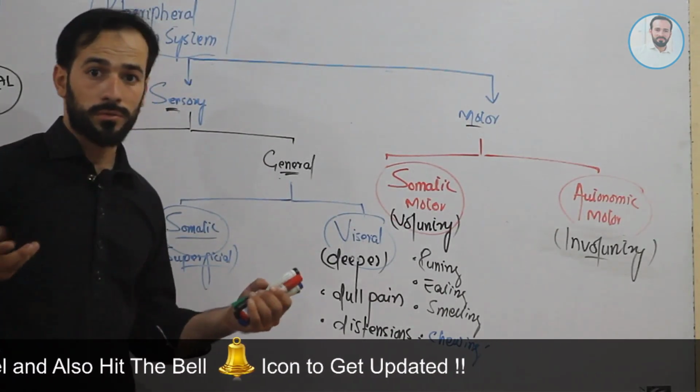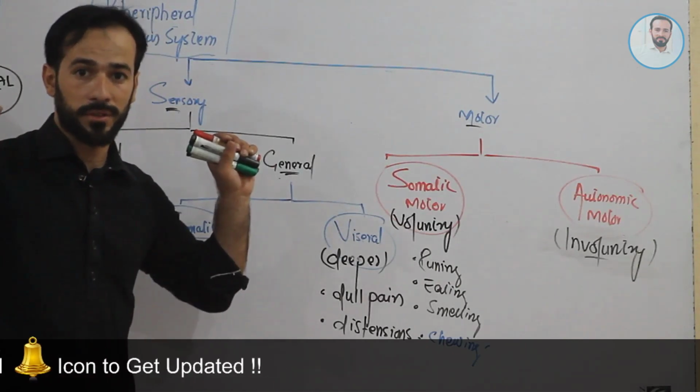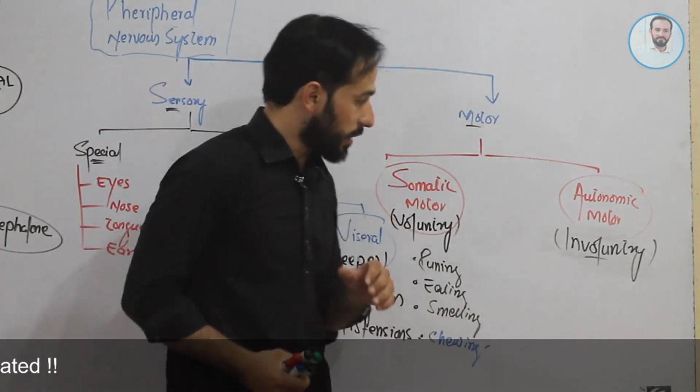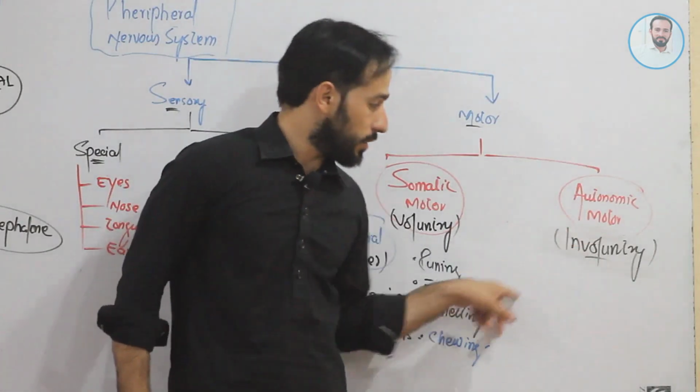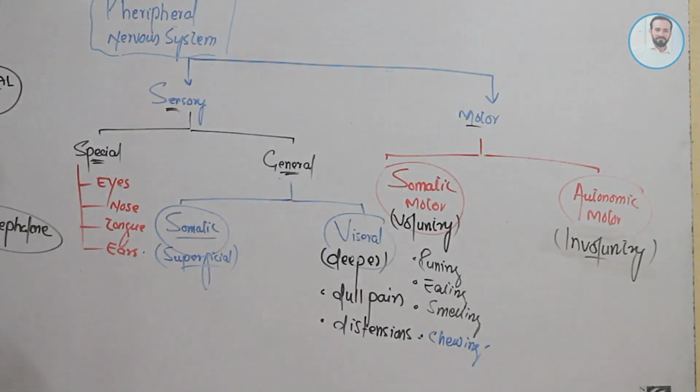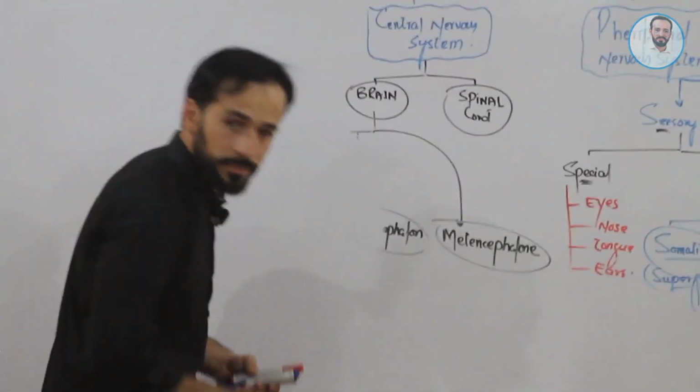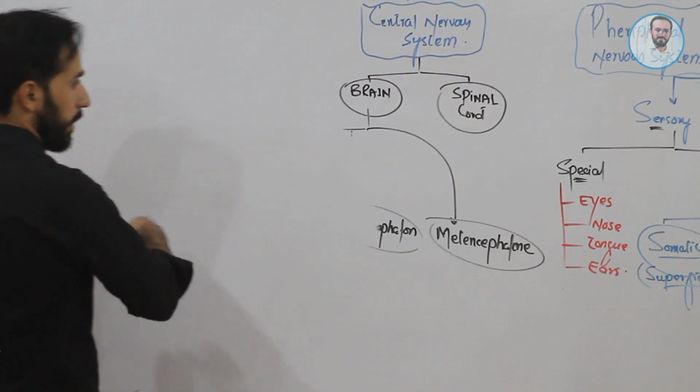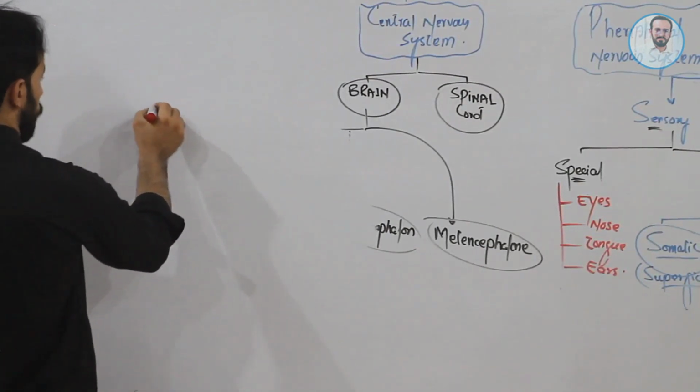We don't know those actions have happened, right? For example, let me classify autonomic into two. The autonomic motor nervous system is classified into two parts.